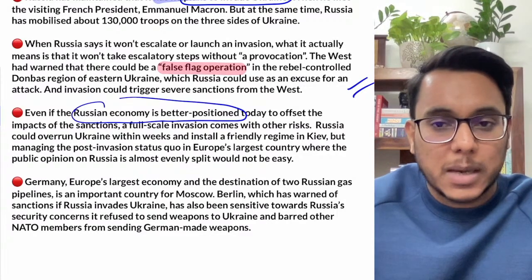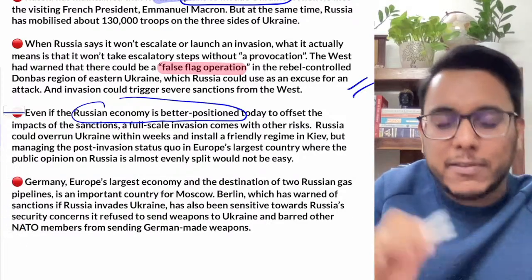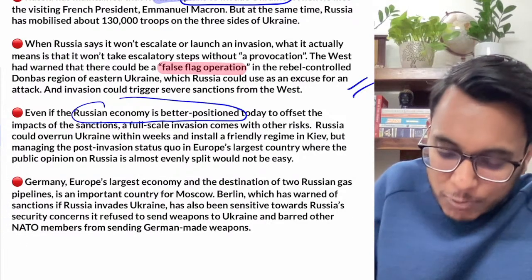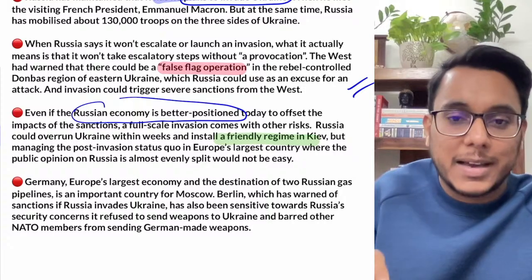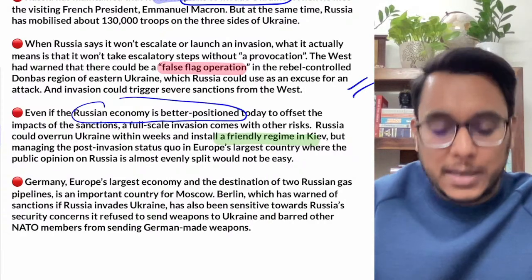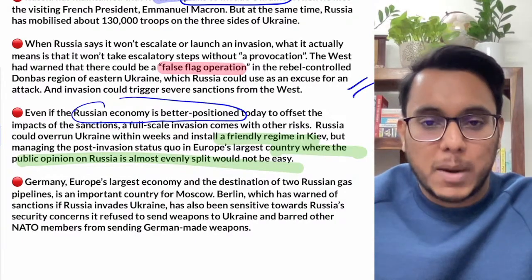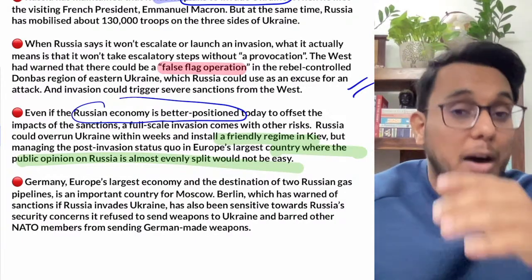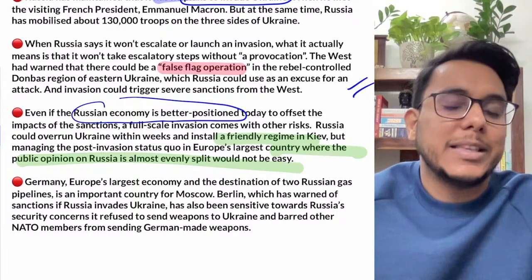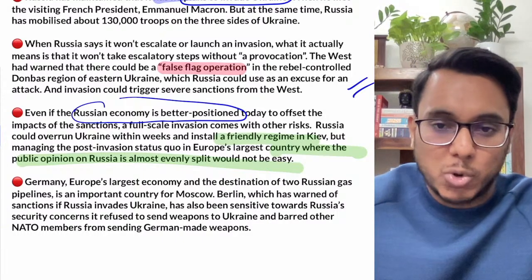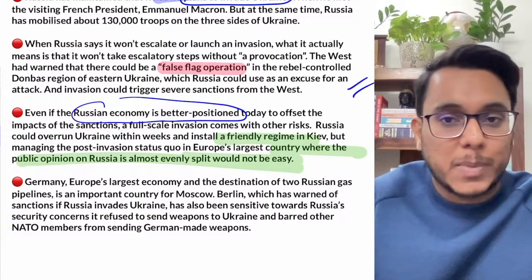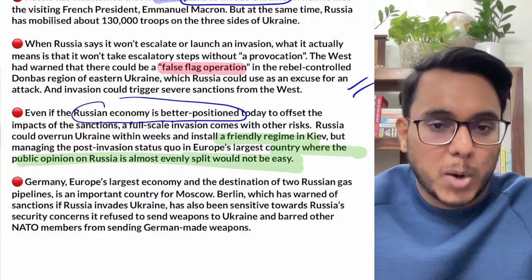But the problem is, even if Russia attacks Ukraine and installs a friendly regime, can it manage this development? Because even in Ukraine almost 50% of the people don't want any Russian interference. So affording this invasion is a problematic thing.